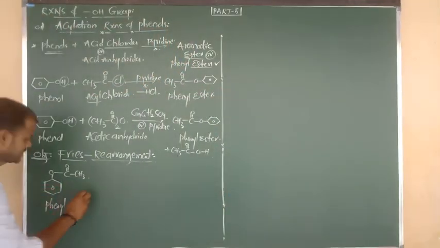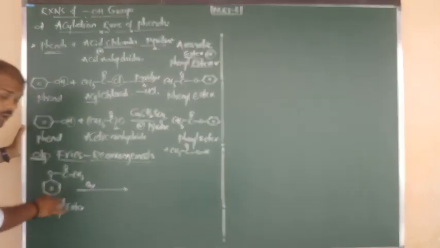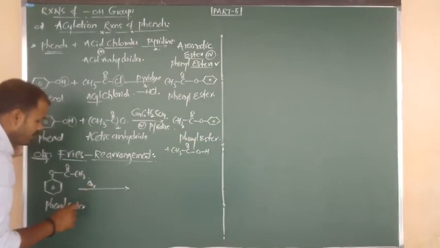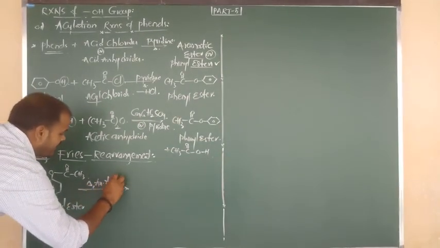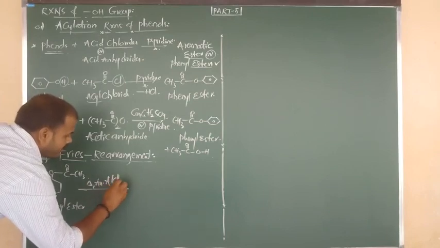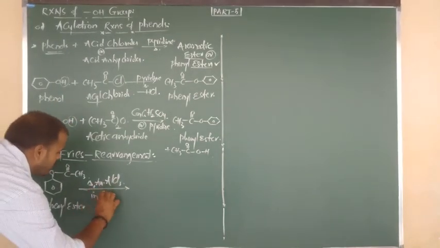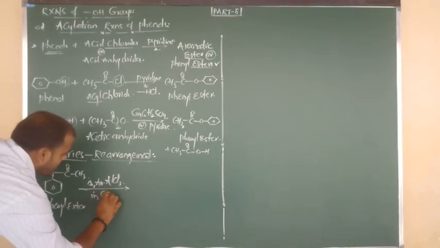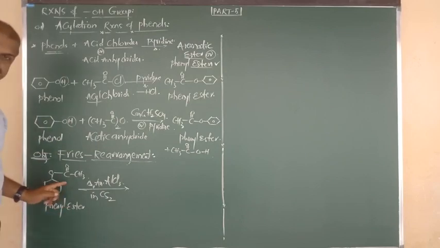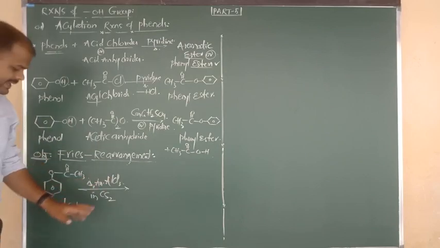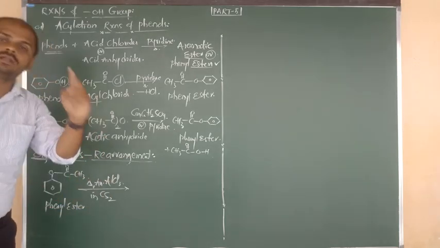So phenyl esters on heating with anhydrous AlCl3 in presence of Lewis acids and CS2 solvent form mainly two products.